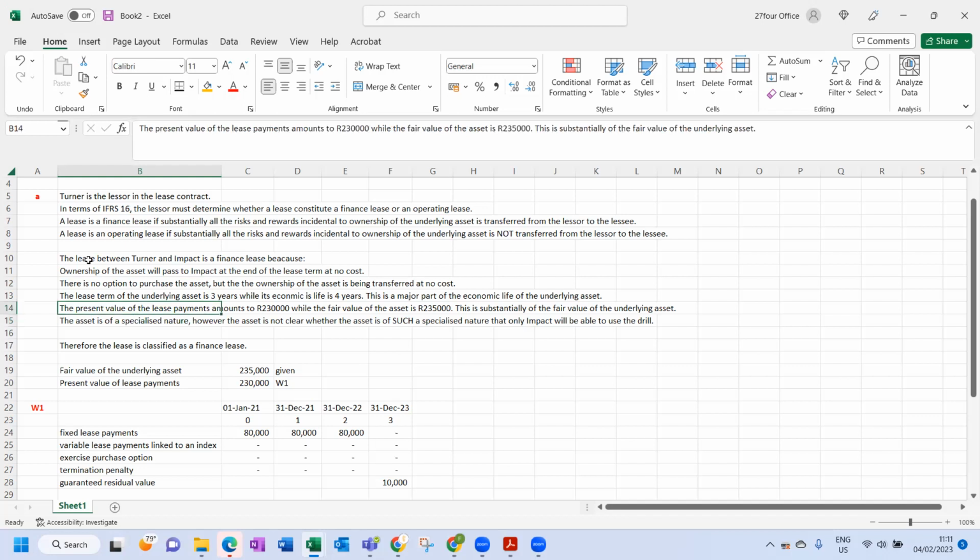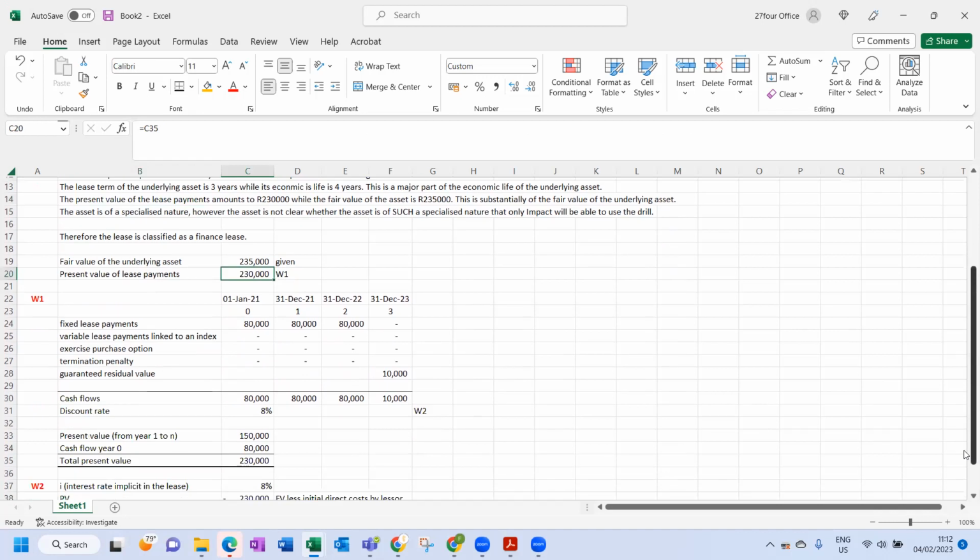Okay, but then we have a look at the present value of the lease payments. So they're saying the present value of the lease payments substantially equals almost the full fair value. So what I'm saying here is that's the fair value, that's the present value. It's basically the full amount. Okay, so therefore we needed to work out the present value. And what I wanted to draw your attention to is the following.